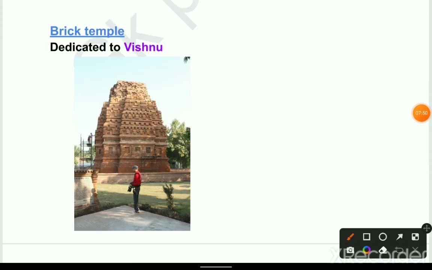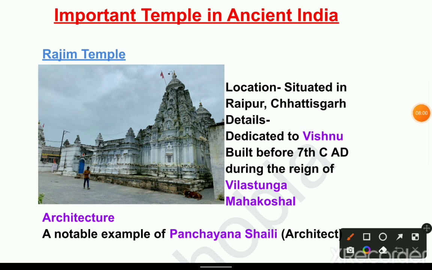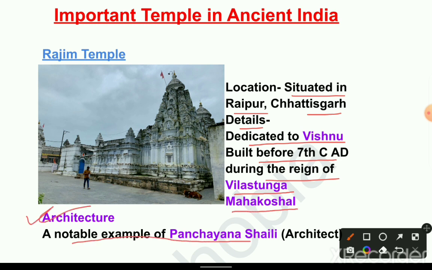Next temple is the brick temple. This is the brick temple picture, dedicated to Vishnu. Next, Rajim Temple. Location: situated in Raipur, Chhattisgarh. Details: dedicated to Vishnu, built before 7th century AD during the reign of Vilasatunga, Mahakoshal architecture. A noble example of Panchayatana Shaili